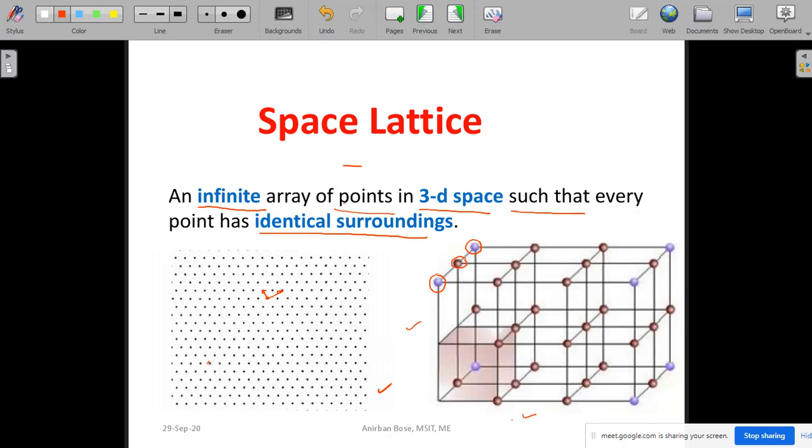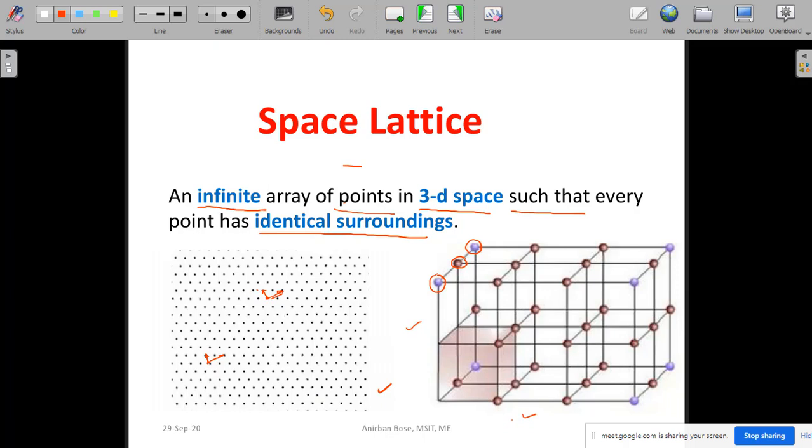Now from this point, if you go exactly in a similar direction that we have done here for the first, if you go by the same distance, you will get another point. And similarly here we have gone by a distance and we got another point. Similarly from this point also, if you go in that direction, you will get another point. This is what I mean by identical surroundings.